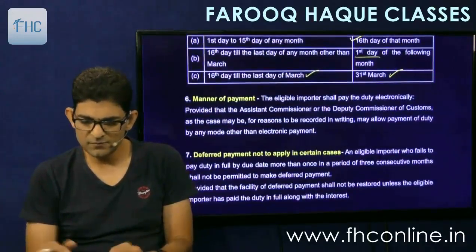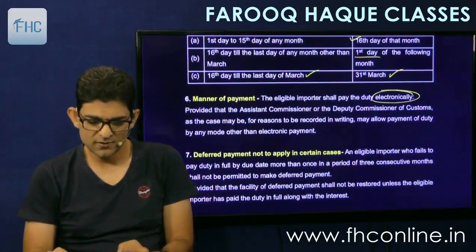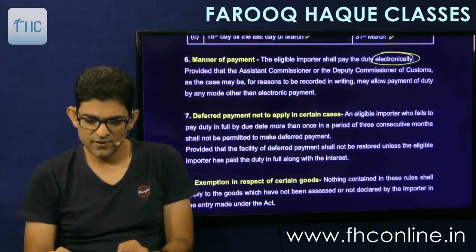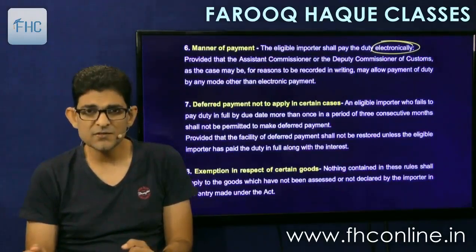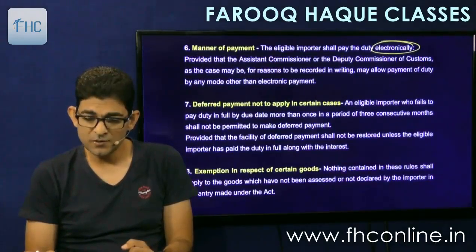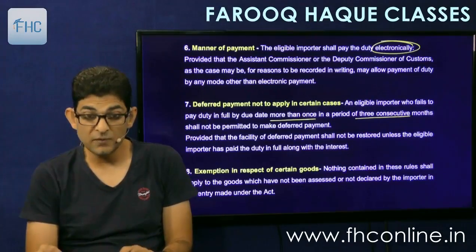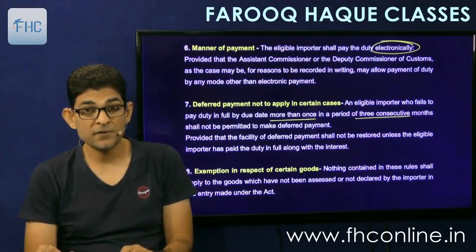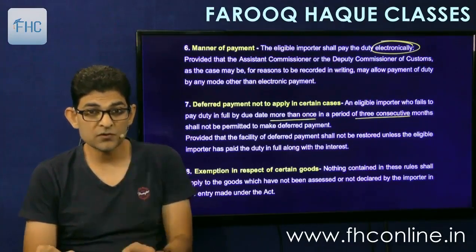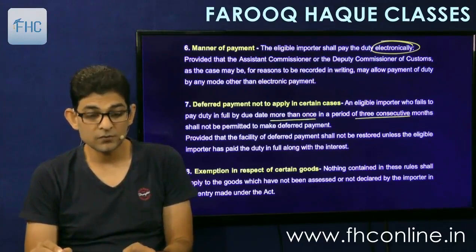Manner of payment will be electronically, of course. And deferred payment not to apply in certain cases. Rule 7 says that if an eligible importer fails to pay duty in full by the due date more than once in a period of 3 consecutive months, it means that if in a 3 months period you make 2 defaults, then this deferred payment will be withdrawn.